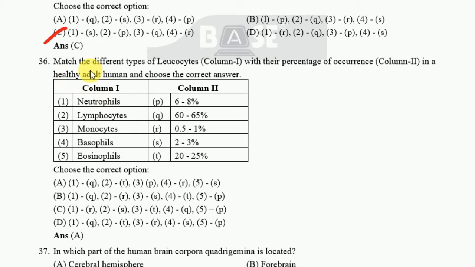Likewise, match the different types of leukocytes with the percentage of occurrence in a healthy adult human and choose the correct answer. For this one, the correct answer is option A. Okay, for neutrophils, the correct answer is Q, 60 to 65%. Likewise, check this, take a screenshot of this one.